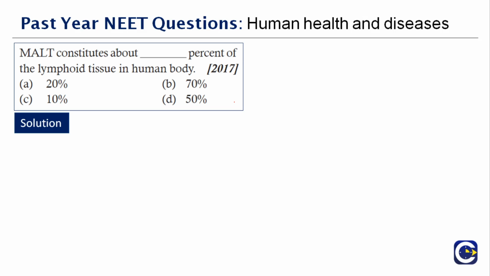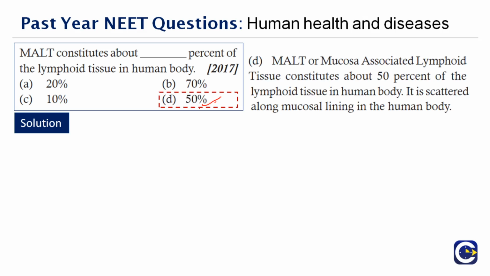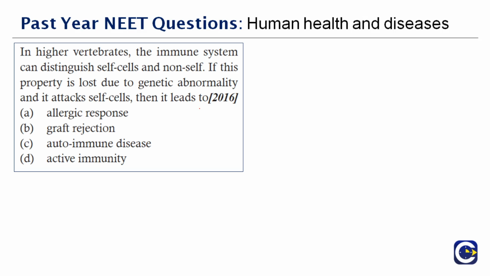And this constitutes about how many? 50% of the lymphoid tissue in human body. It is scattered along the mucosal lining of the human body. Therefore 50% is the answer. Next question: in higher vertebrates, the immune system can distinguish self cells and non-self. If this property is lost due to a genetic abnormality and it attacks the self cells, then it leads to dash. Very easy question.